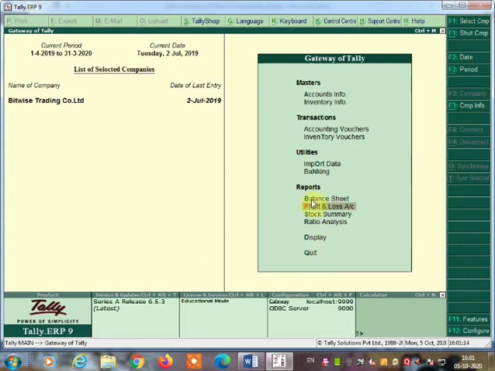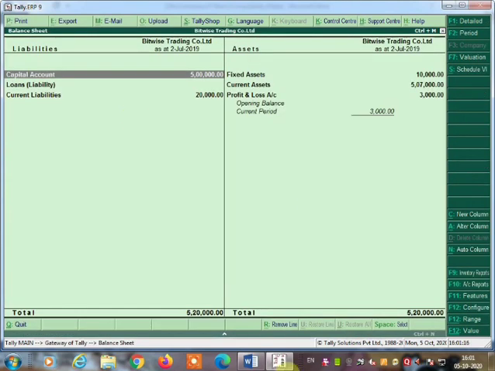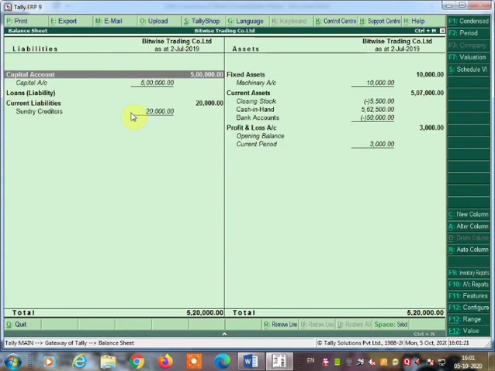Now check the balance sheet. The balance sheet also should get tallied. Now, in the balance sheet, if you want to see the detail, press Alt plus F1. Once you press Alt plus F1, you can see the detail.